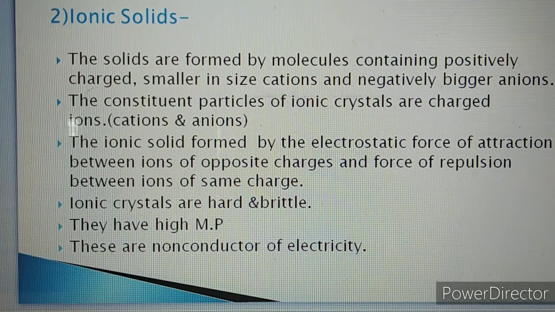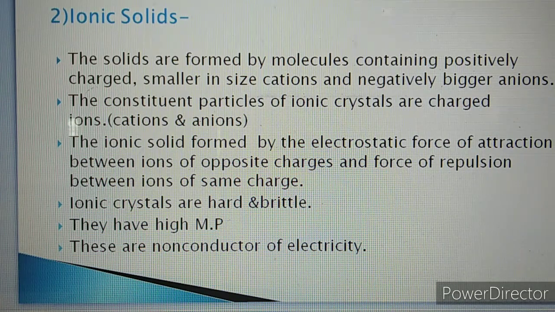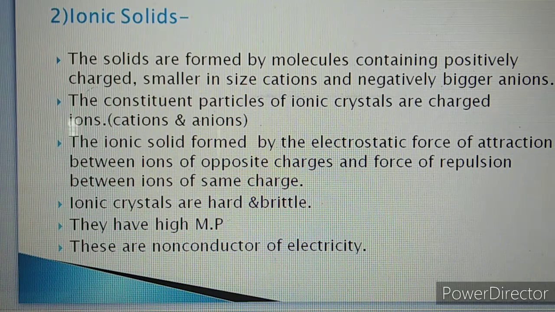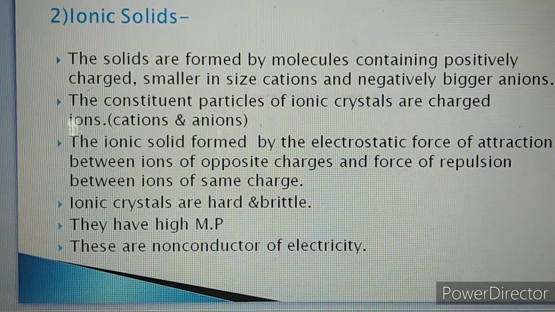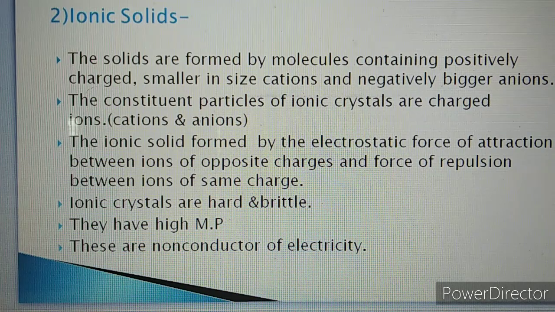Now we will continue with the types of solids. There are different types of crystalline solids. Some are ionic solids, some are molecular solids, then metallic solids and covalently bonded network solids. So there are four types of crystalline solid. May I repeat? Ionic solid, metallic solid, covalently bonded network solid, and the last one is the molecular solid. Generally the question will be to write a note on, suppose, ionic solid or metallic solid. So first we will discuss the types of crystalline solid, starting with ionic solid. So what are ionic solids?